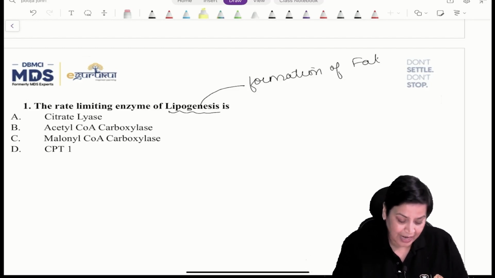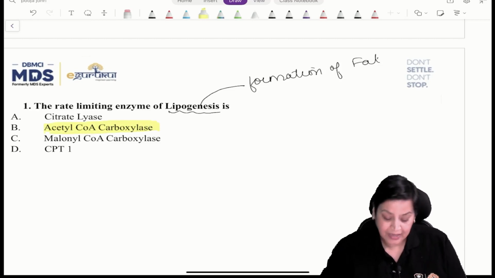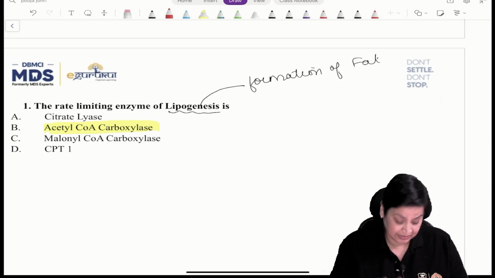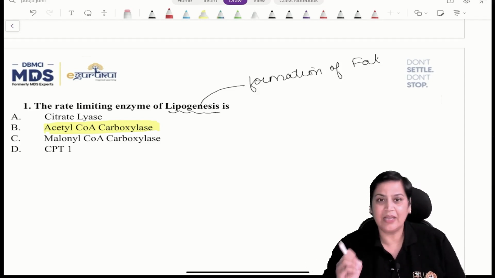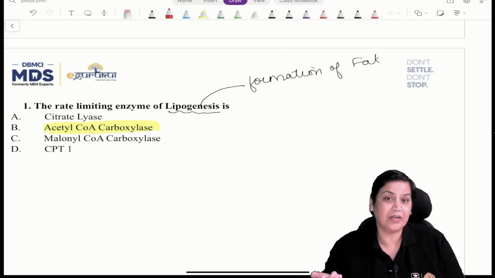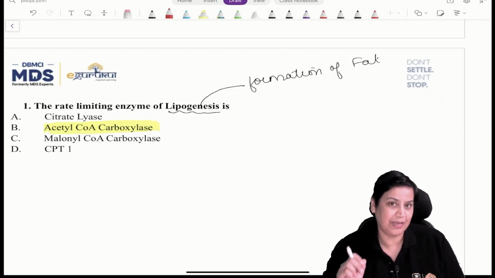We all know that it is acetyl coenzyme A carboxylase. Now, I would like to tell you what other important points can be asked on this particular lipogenesis.